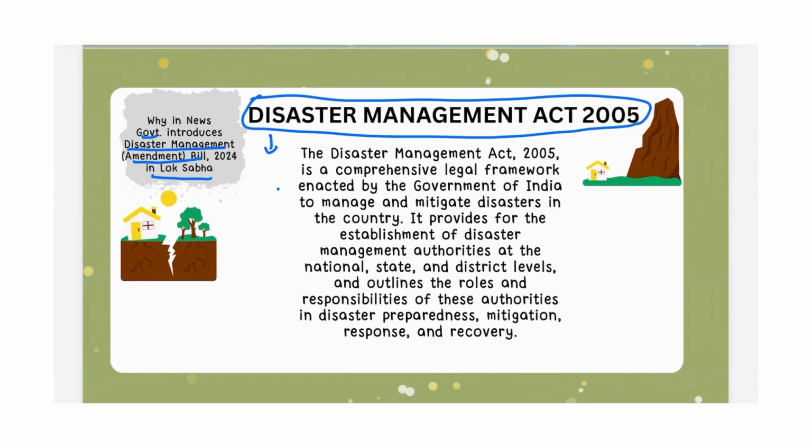A disaster is a sudden, catastrophic event that causes loss to human life and property. It can be both natural and man-made. Before the Disaster Management Act was enacted, India was largely reactive. For example, we did not have any preparedness and prevention plan. We were reactive on disasters. So disasters like the 1999 Orissa cyclone and the 2001 Gujarat earthquake highlighted the need for a more structured approach.